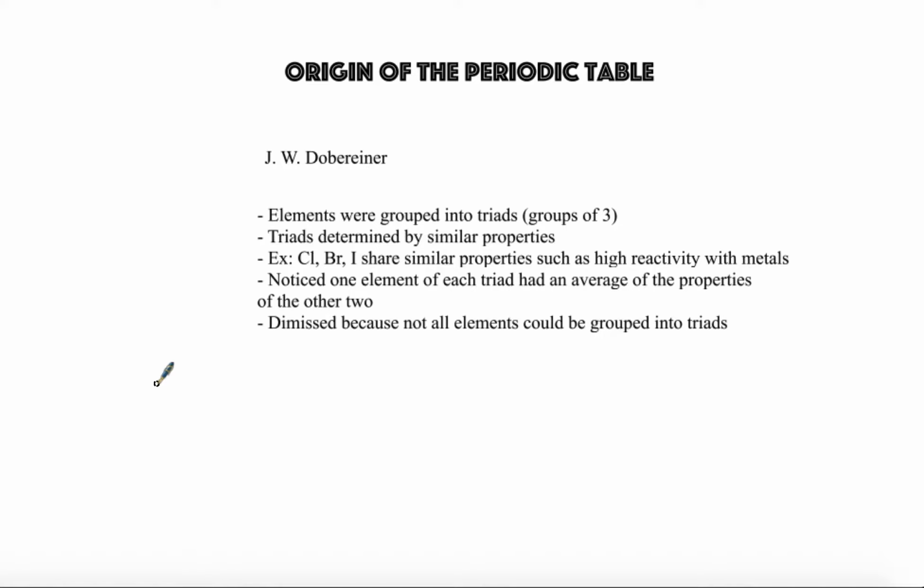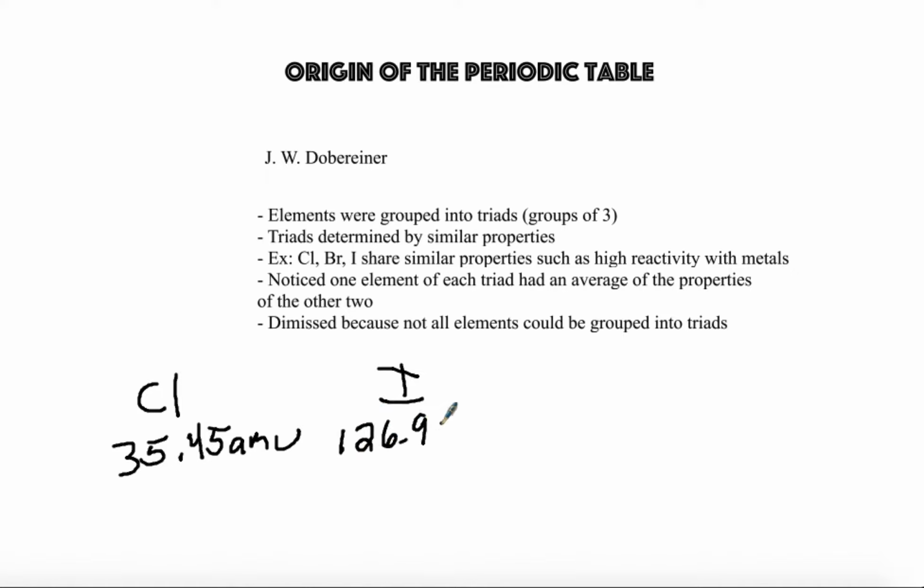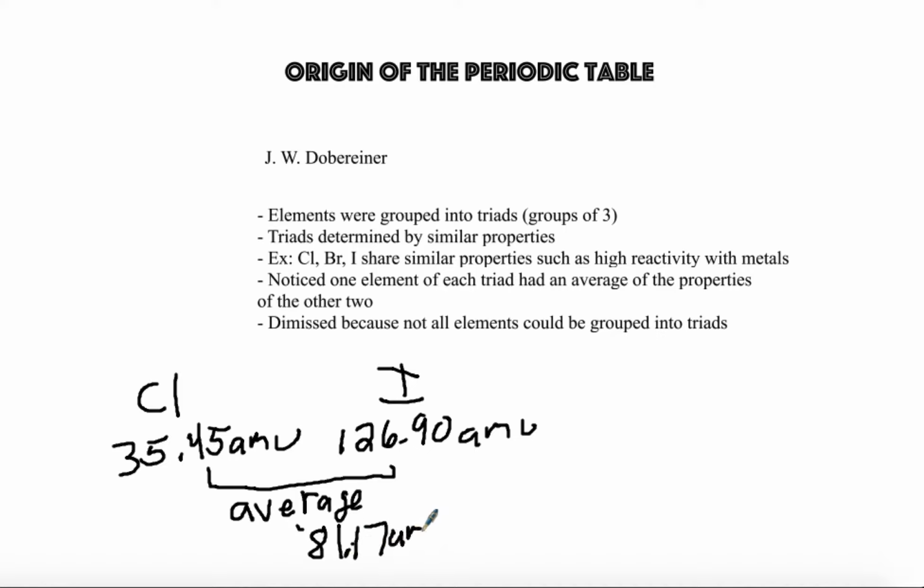For example, when talking about chlorine with a mass of 35.45 AMU and iodine with a mass of 126.9 AMU, their average together actually gave you a mass of 81.17 AMU, which was found to be very, very close to that of bromine.